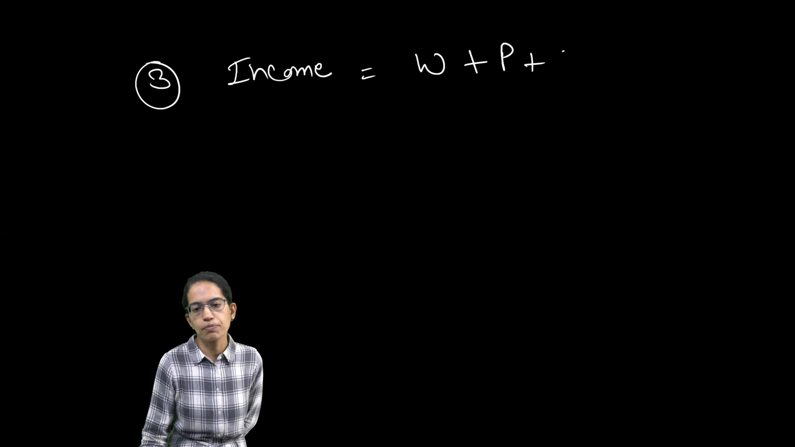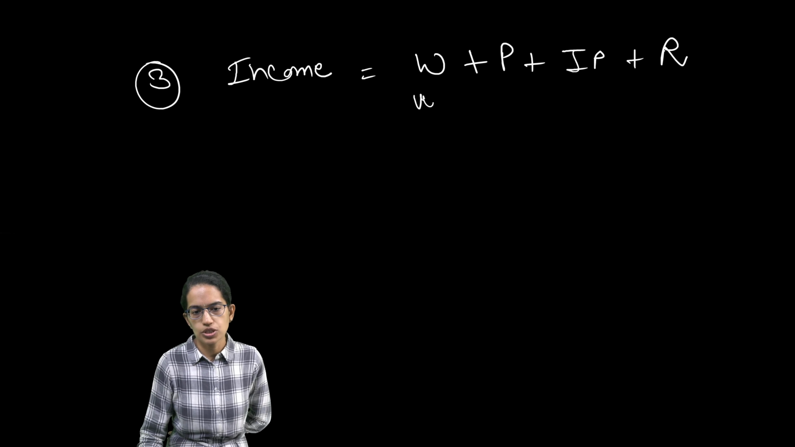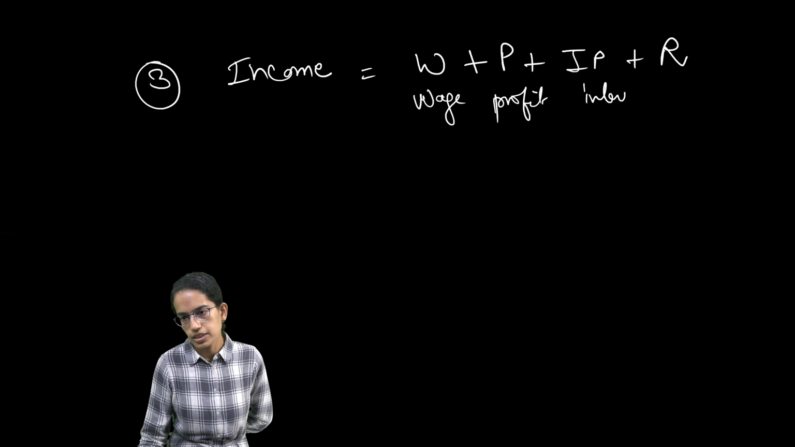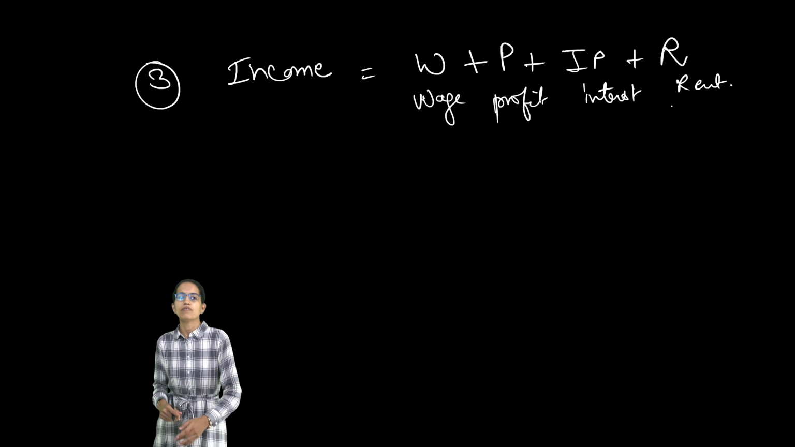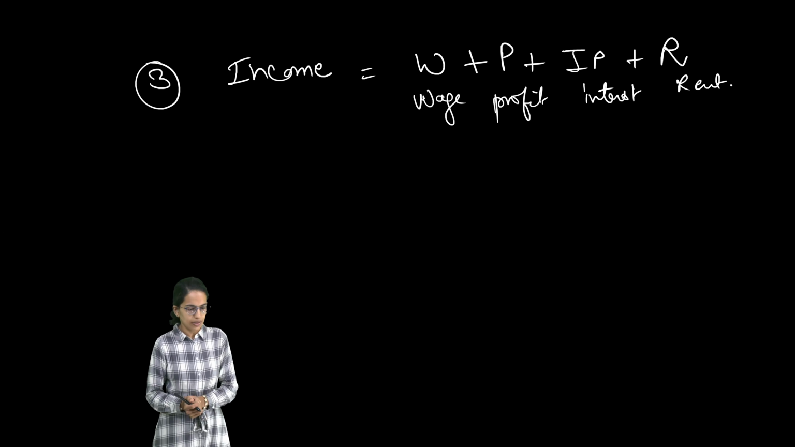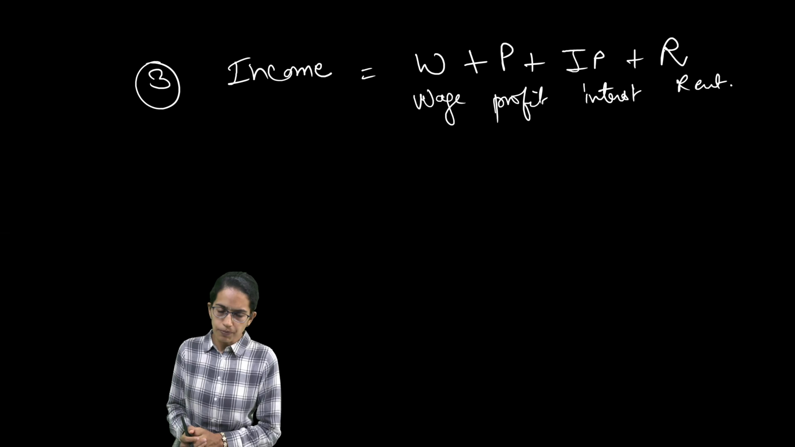The third one is the income method. Now the income method includes wage plus profit plus interest payments plus rent. So it's wage, profit, interest payments and rent. Together, when we calculate, we come up with the income method. So these are some of the important methods.